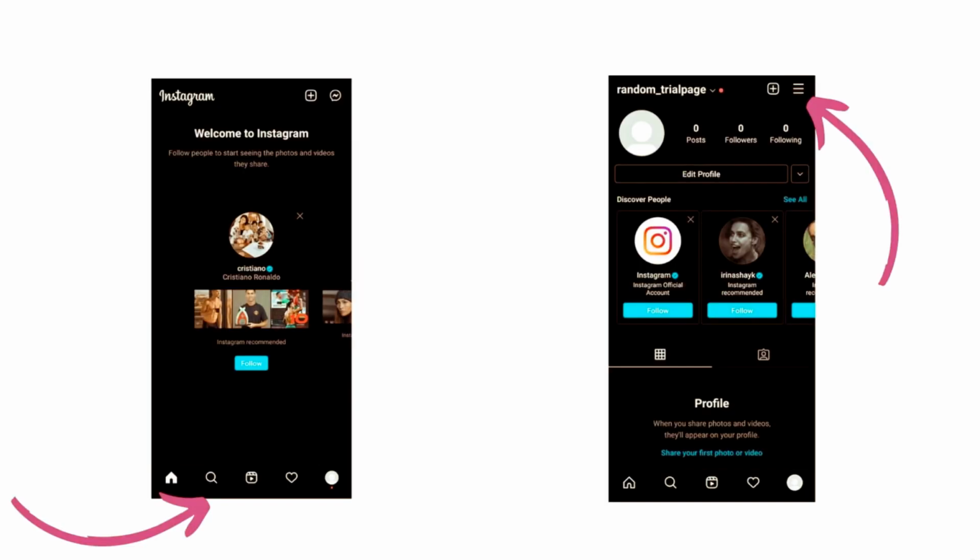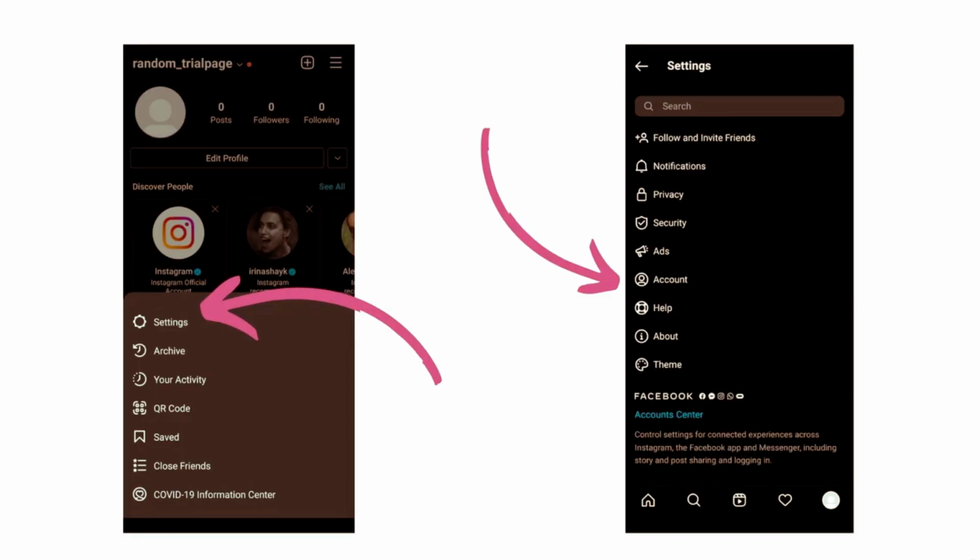So now let's get a bit practical. Now let me show you how to switch to a professional account. So as you can see on the screen, open the Instagram app first and click on my profile section at the bottom as shown on the image on the left. Now at the top right hand corner you will see 3 parallel lines. Click on it. And after clicking on those 3 parallel lines, you should click on the settings tab as shown on the left image. After that, click on the account section as shown on the right image.